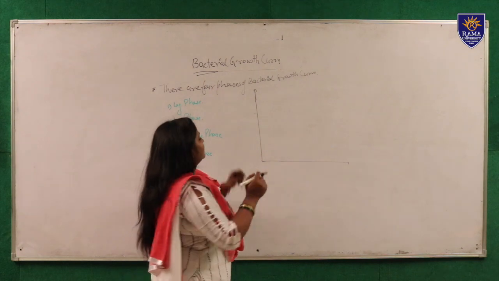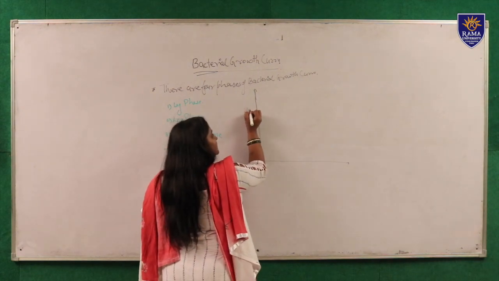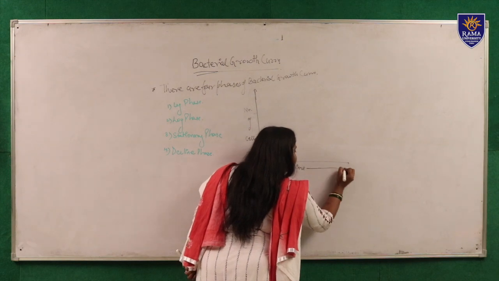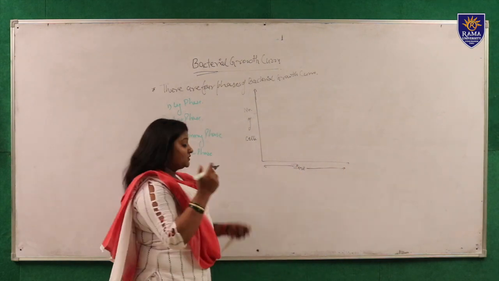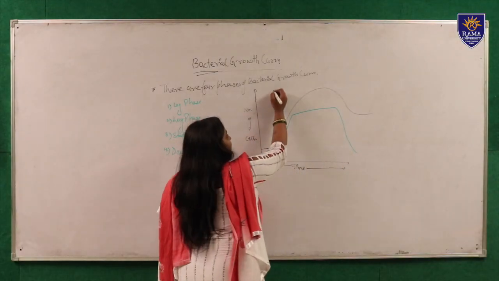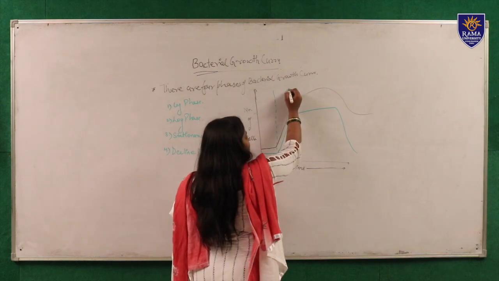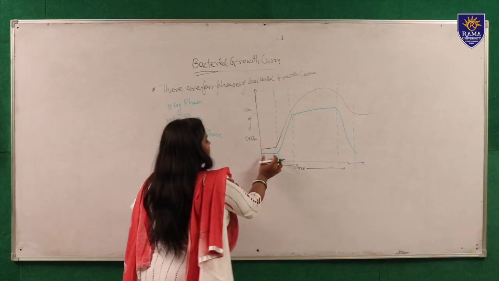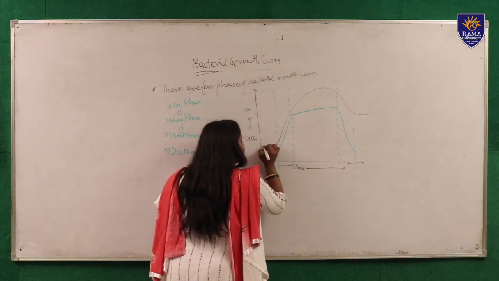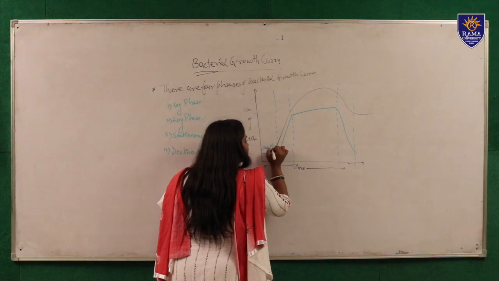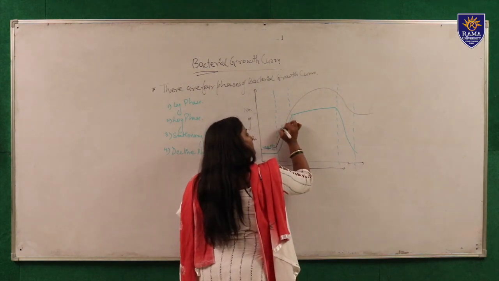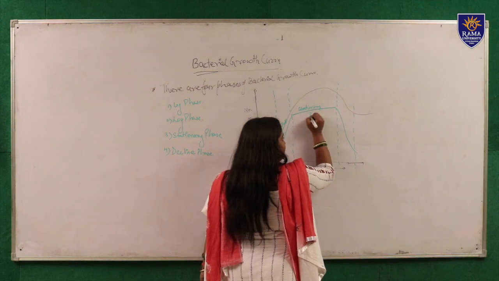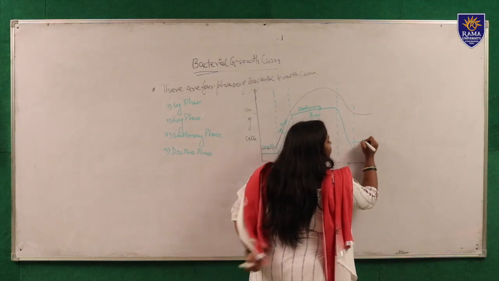It is a graph plotted as number of cells versus time taken by the bacterium to grow. This period is called the lag phase, this is called the log phase, this is the stationary phase, and the last one is called the decline phase.